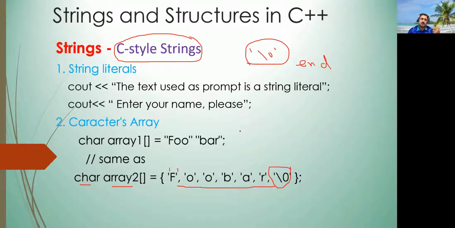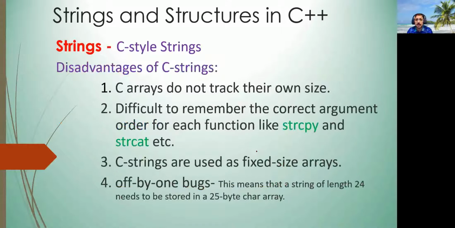So this is one type of string, and actually this is a big drawback, that the computer only understands its end by the null character. There are some disadvantages of these C style strings. First of all, the C style string array doesn't know its size.